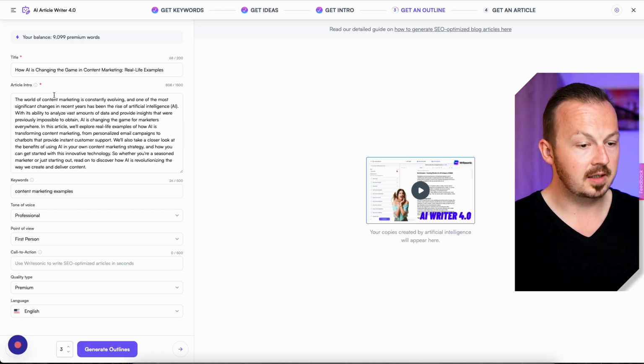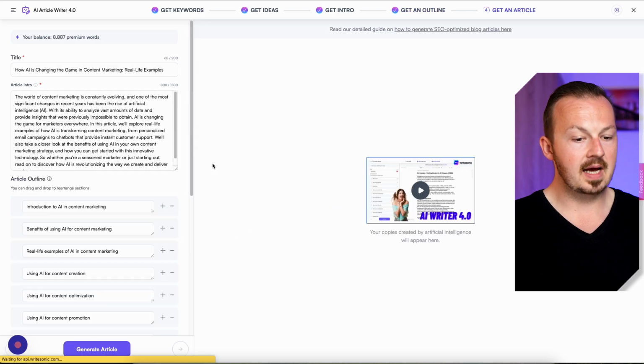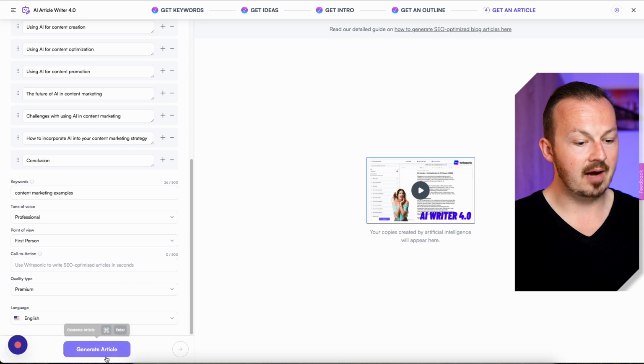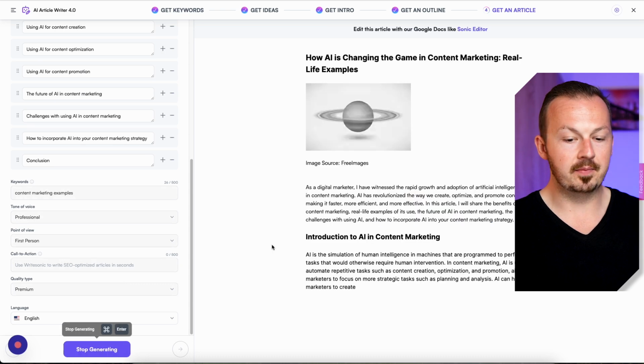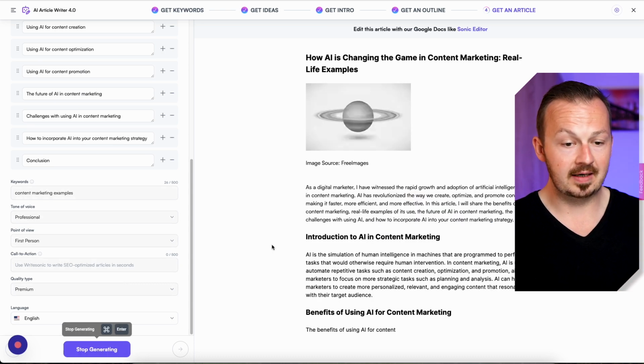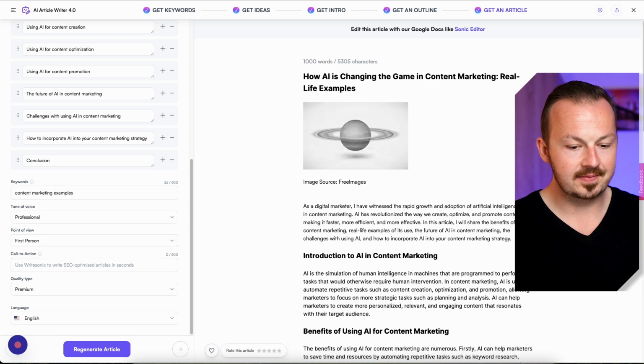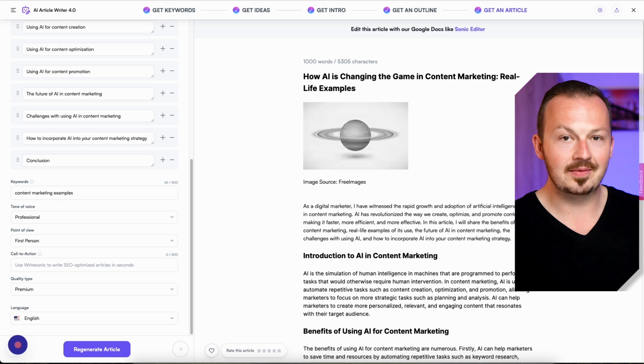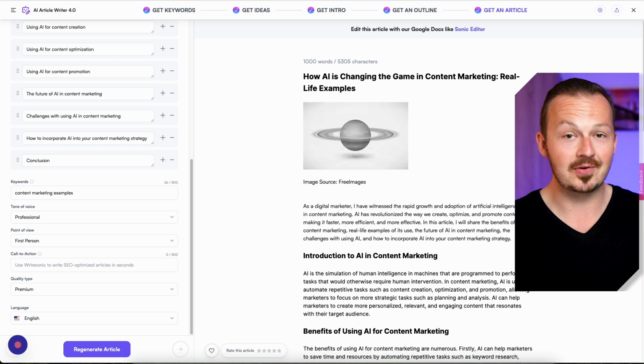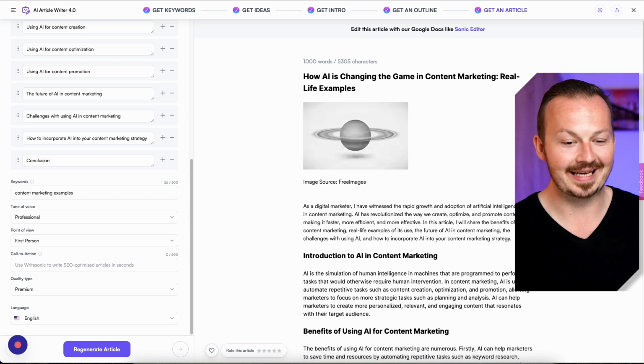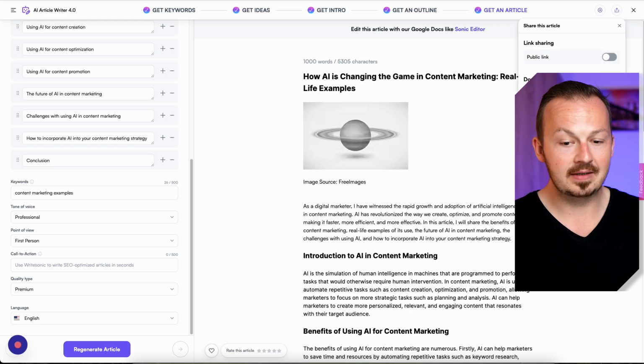So once you pick an article intro, you just click on generate outlines, then just select one of these outlines, just like that. Scroll all the way down here, click on generate article. And if you're promoting Writesonic, just wait for it to generate this article for you. And once it gets finished, you want to also include a step about how to share this article. Pretty much it just occurred to me that I'm creating a step-by-step guide on how to create a step-by-step guide on how to use AI. So this is like an inception of step-by-step guides, if you catch what I'm saying. So just click on share to finish this, and you want to share your document and download it as a PDF.